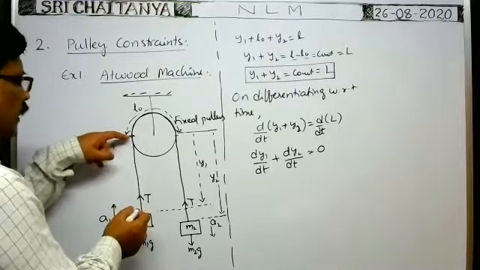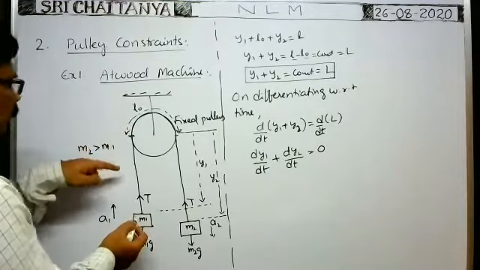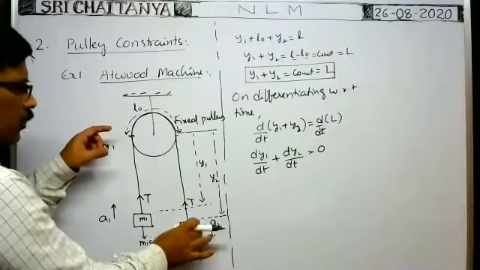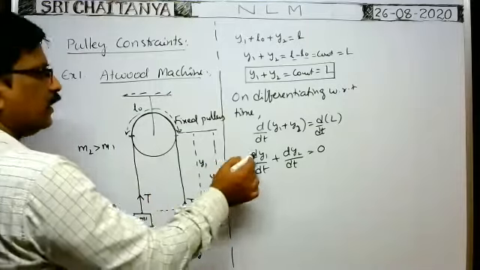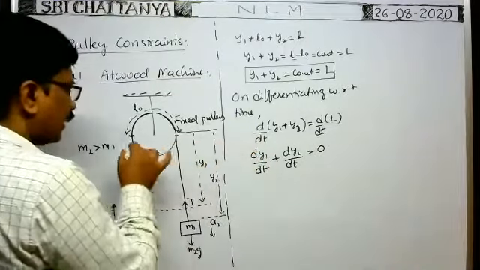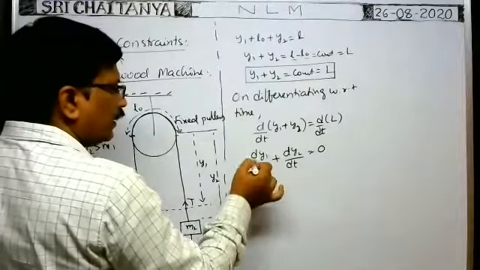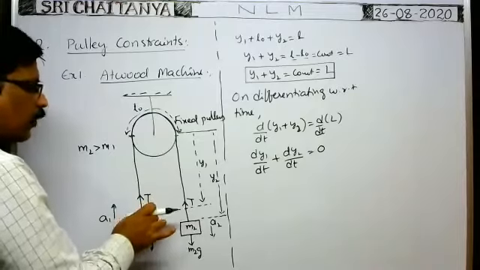dy1 by dt is the rate of change in the y1 value. Whenever the block moves up, this y1 value decreases. That's why dy1 is the decrease in length of this string in a time dt seconds. So dy1 by dt is the rate at which the length of the string decreases, which is equal to the velocity with which the body rises.